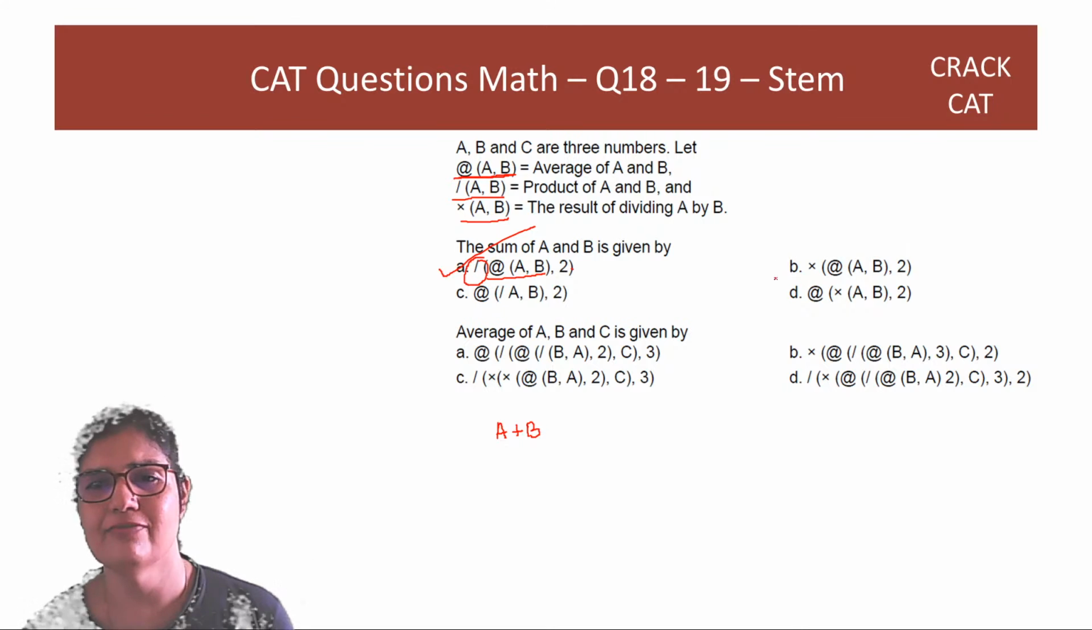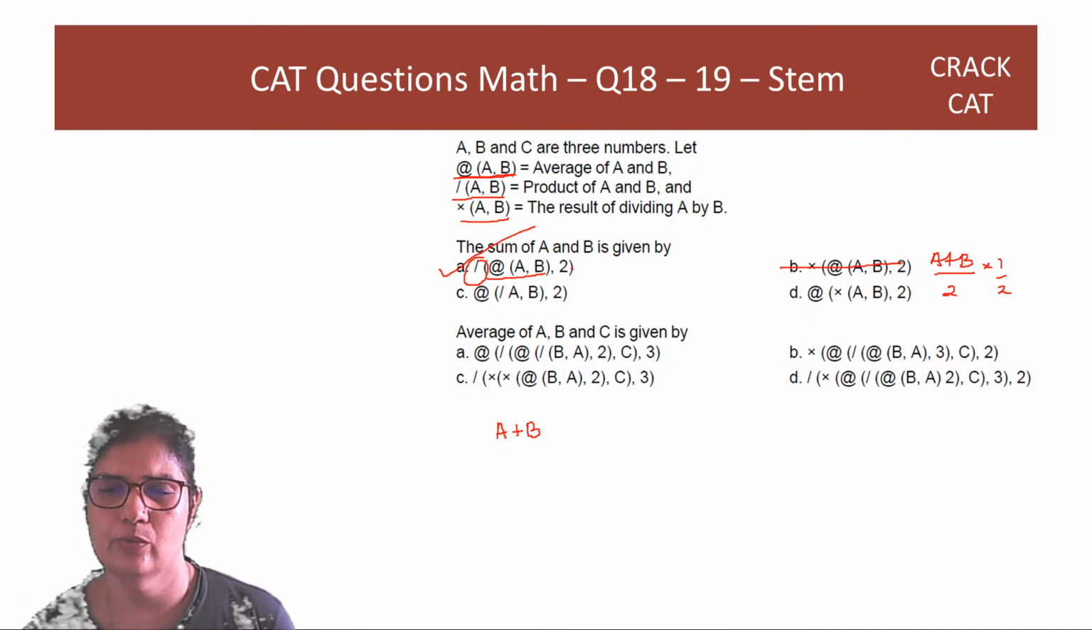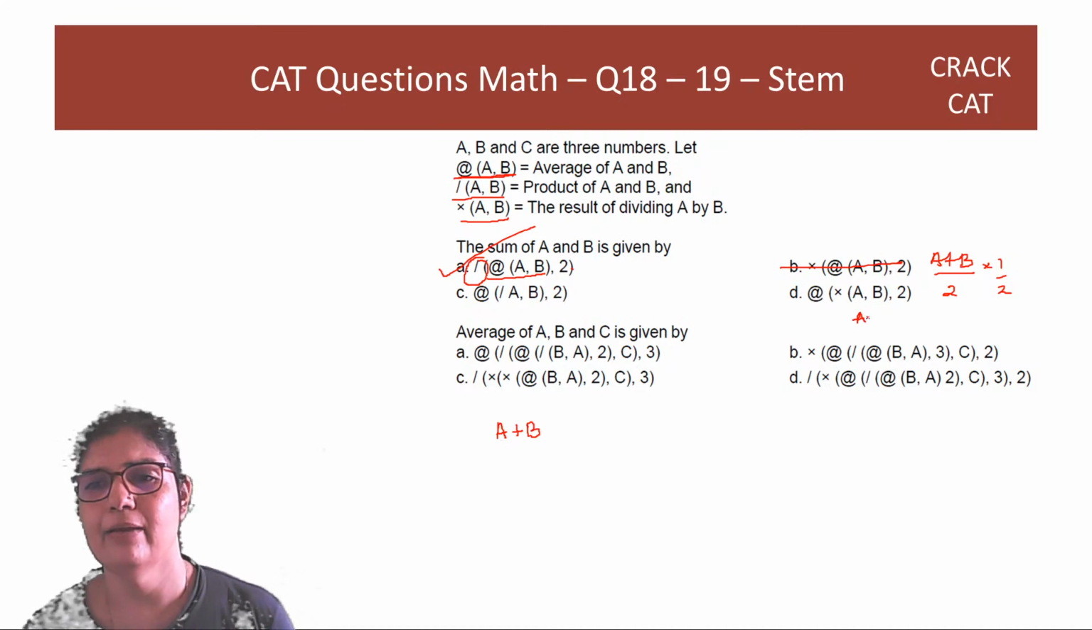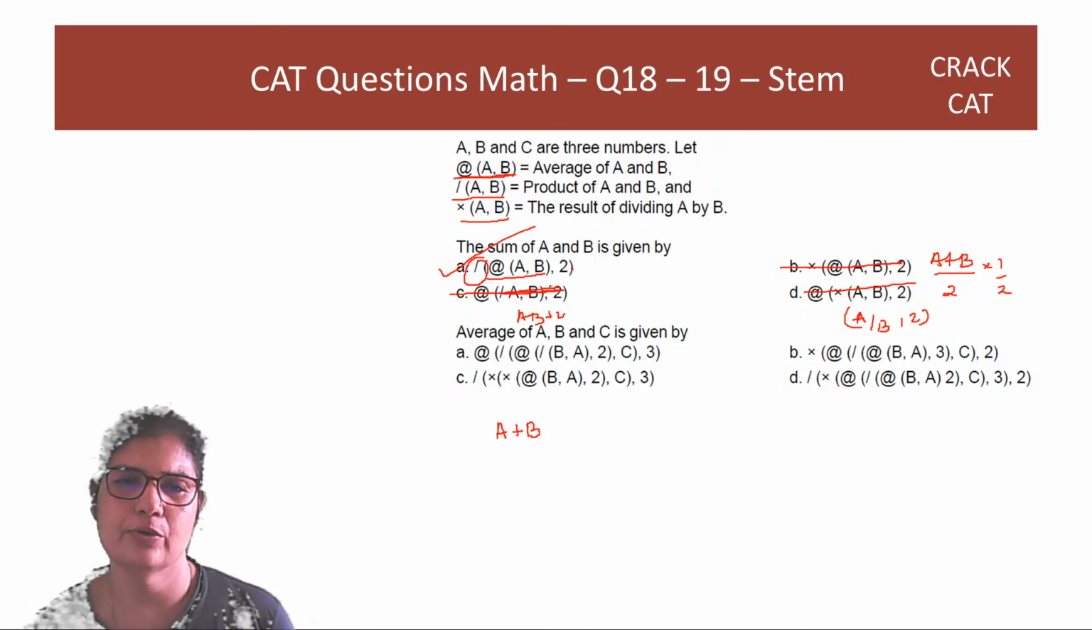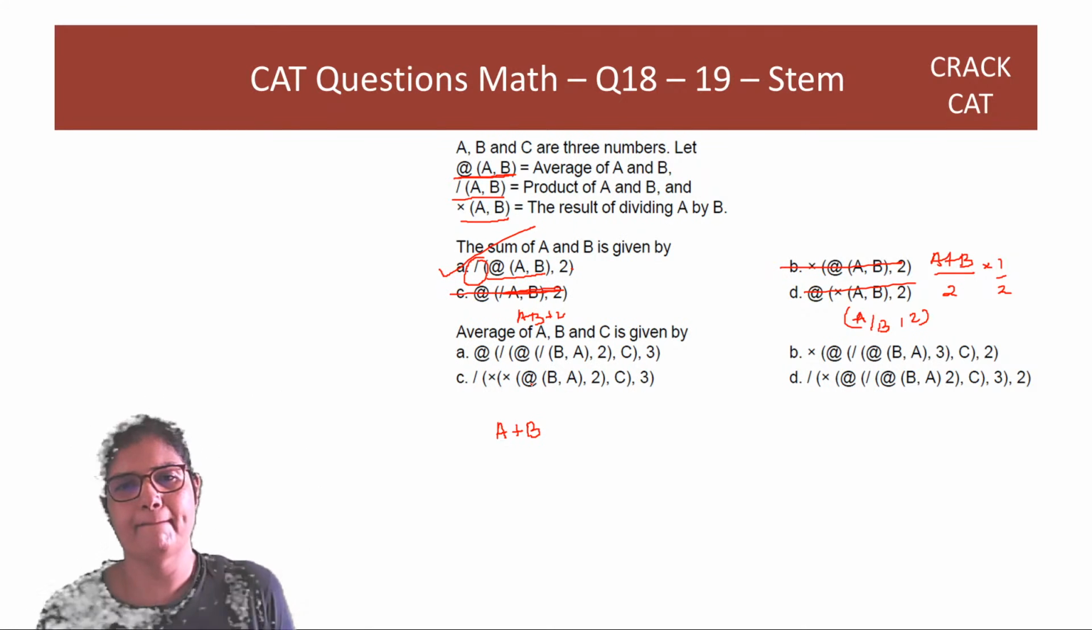If you check this value out, it is basically A plus B by 2 and into half. So that is not going to work. This is A by B and 2's average. That is not going to work. Right? And this is AB plus 2's average. So C also is not going to work. The answer is going to be option A.